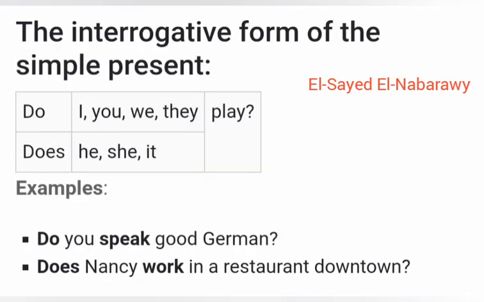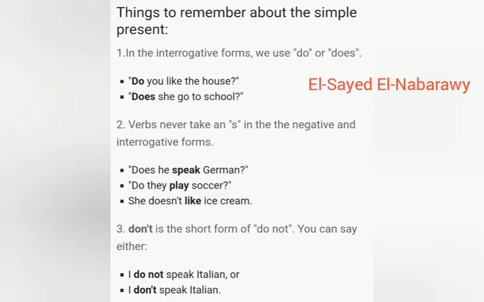The interrogative form of the simple present: do and does at the beginning when we'd like to answer using yes or no. Do with I, you, we, they. Does with he, she, it, the third person singular. And take care again, you must use the base form of the verb after do or does, either in interrogative or negative, or even in affirmative, of course, to show emphasis. Do you speak good German? Does Nancy work in a restaurant downtown?